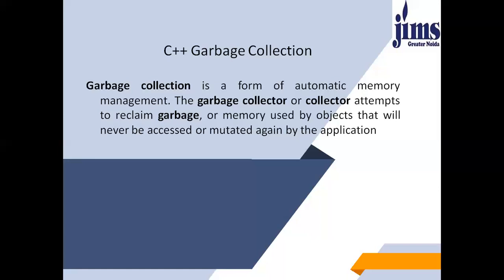By then, the memory may have been reassigned to another use with unpredictable results. Double free bugs, which occur when the program tries to free a region of memory that has already been freed and perhaps already been allocated again.